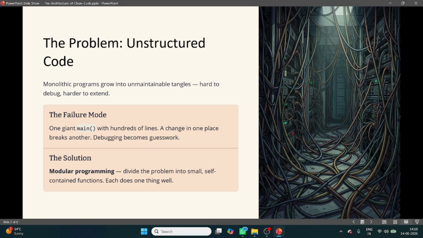Suppose inside a main function you write every code, it means you scattered everything in a single main function, and finding any document in a scattered room will be very difficult for you. So what you have to do is organize all the things inside a room. Similarly, in code also, we will write the code in a very organized manner, so that any time it is necessary, yes, I can make changes anywhere.